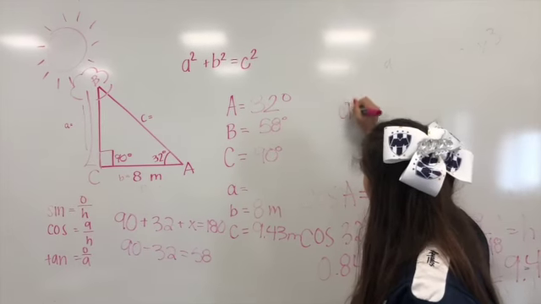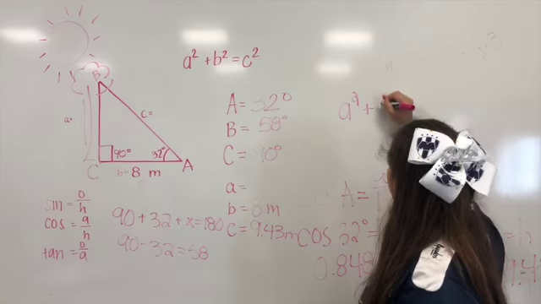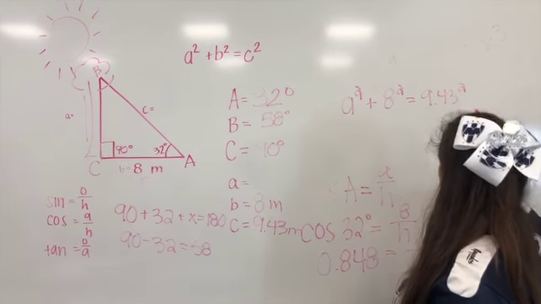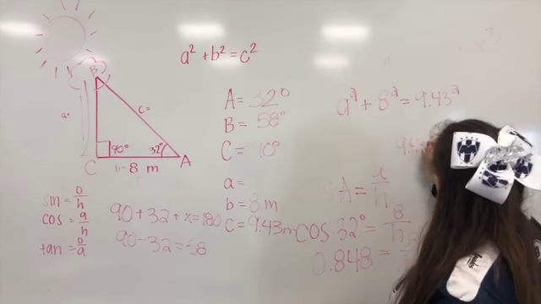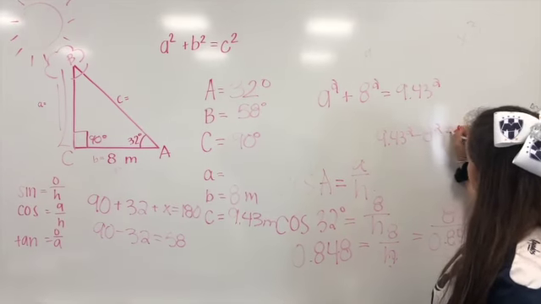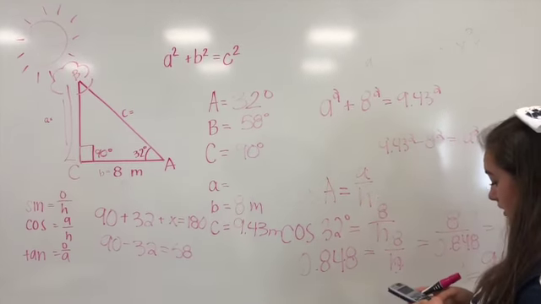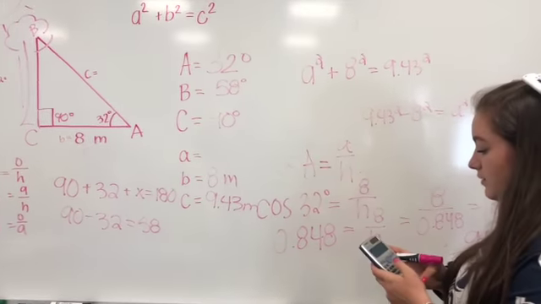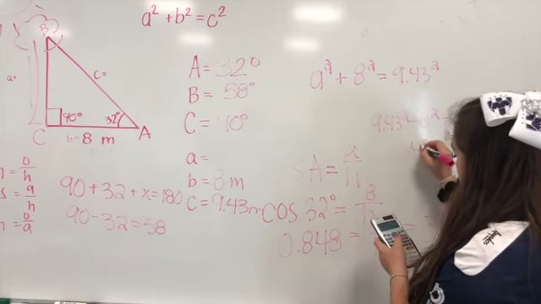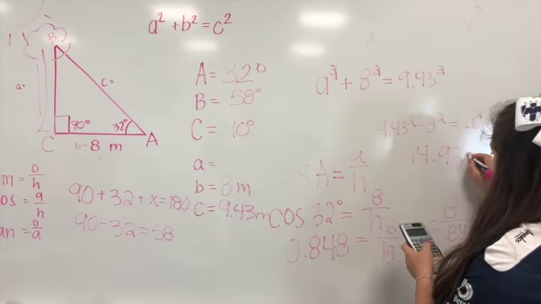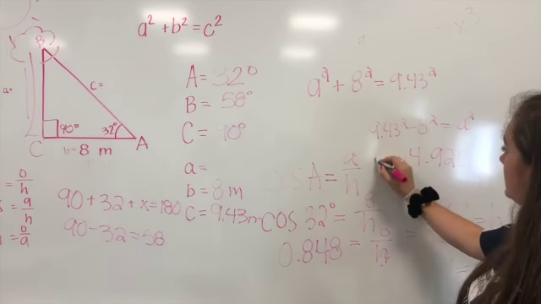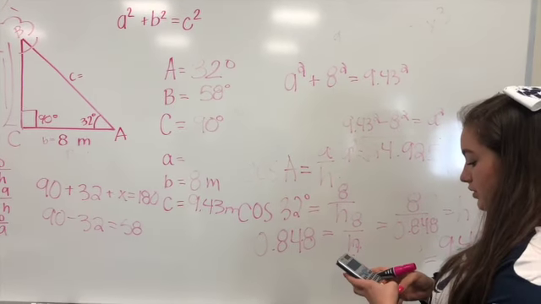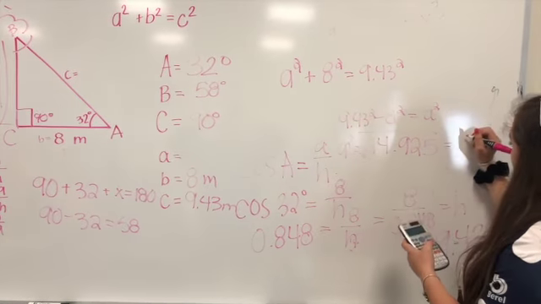We know that B is 8, so 9.43 squared minus 8 squared equals A squared. We plug it in, 9.43 squared minus 8 squared, 24.925. So this is A squared. We need to get the square root. So square root of the answer equals 5.